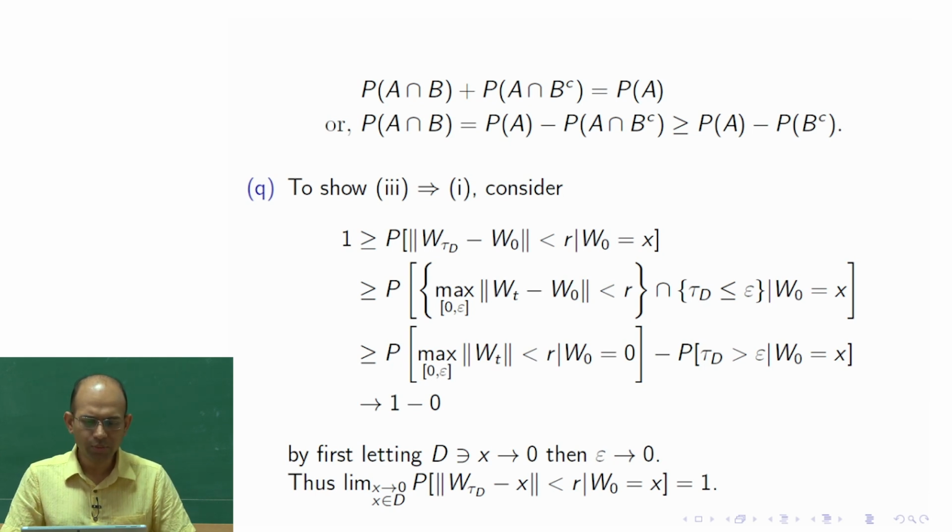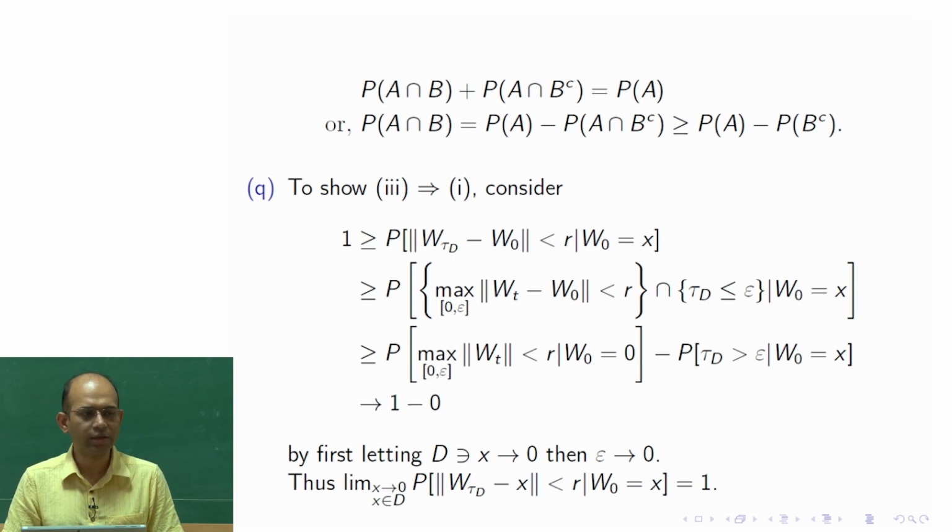So instead of that, we are taking another smaller event, where the maximum of norm of W t minus W naught, over the epsilon interval, is less than r. Here the exit time is a random time, but we have taken a fixed time epsilon. Okay. During this small interval 0 to epsilon, W t never exits the r radius ball of W 0. Okay.